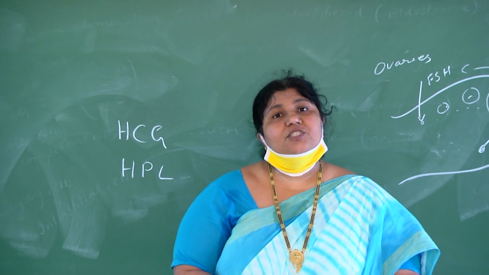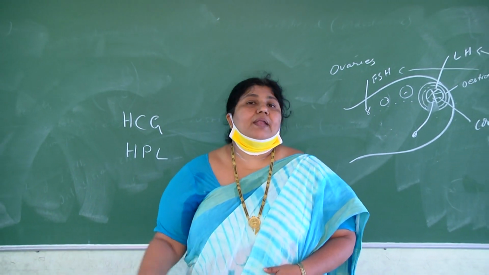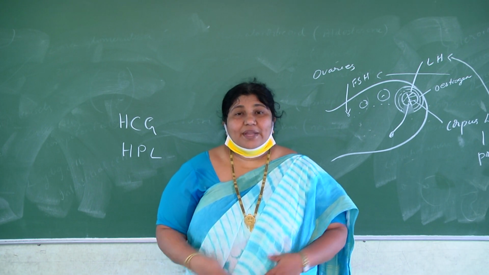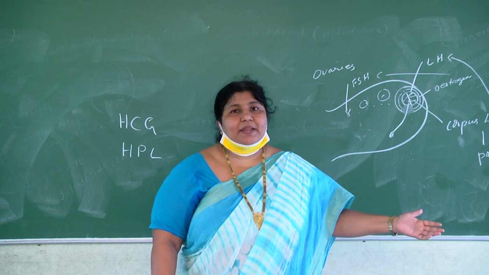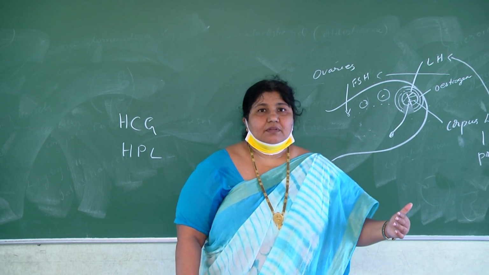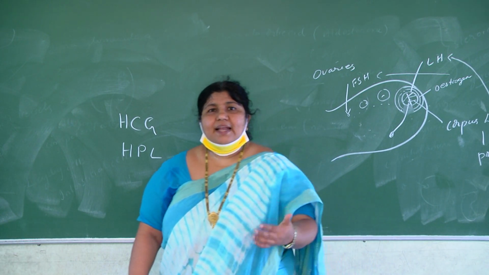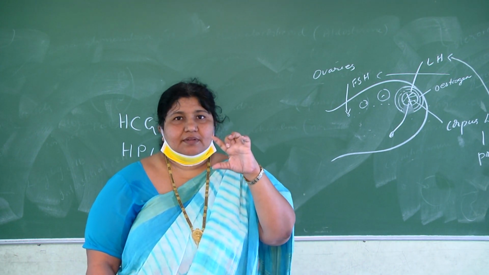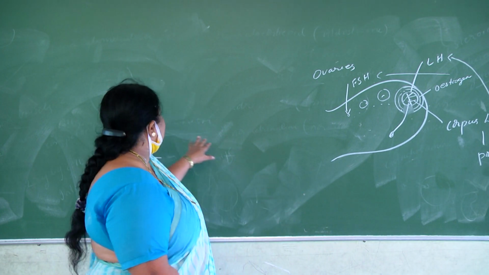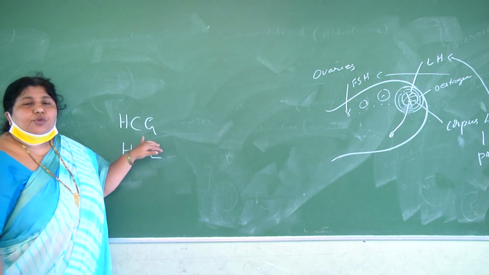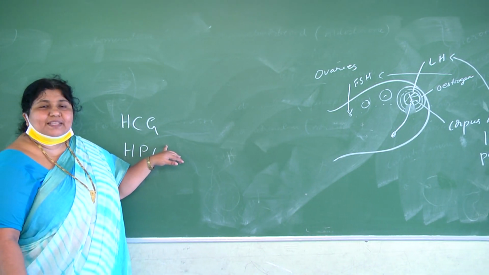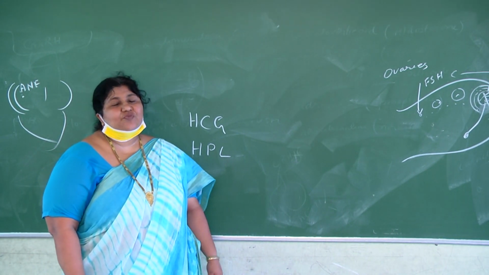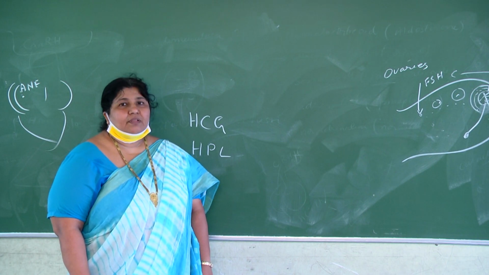Because menstruation can stop due to other reasons also, like stress or other health issues. So it only indicates maybe she is pregnant, but it is not confirming. For confirmation, the elders will take the lady to the doctor, where the doctor will do a urine test. And if HCG, human chorionic gonadotropin, is present in that urine, they confirm yes, the lady is pregnant. That is the confirmatory test for pregnancy.